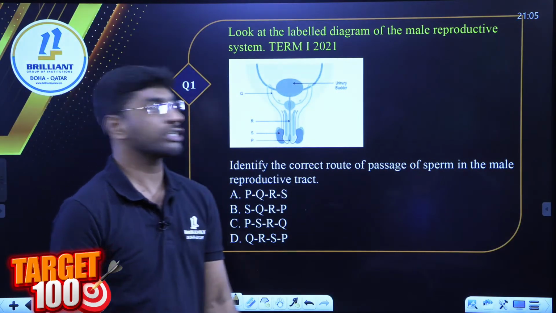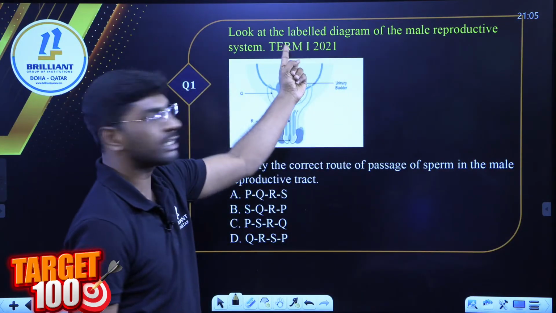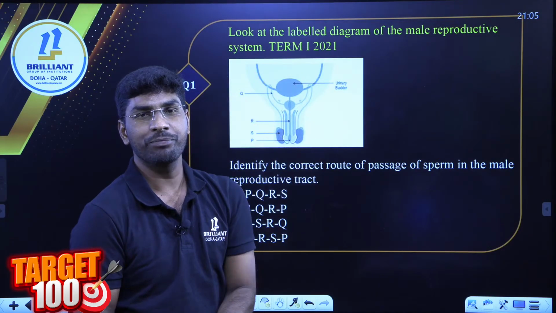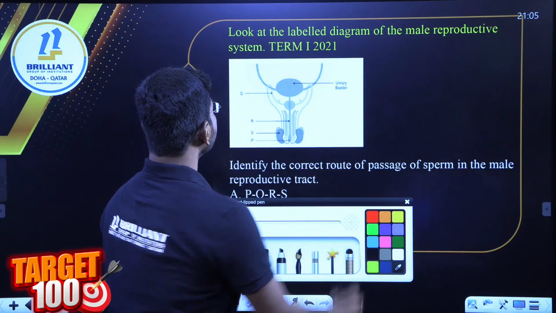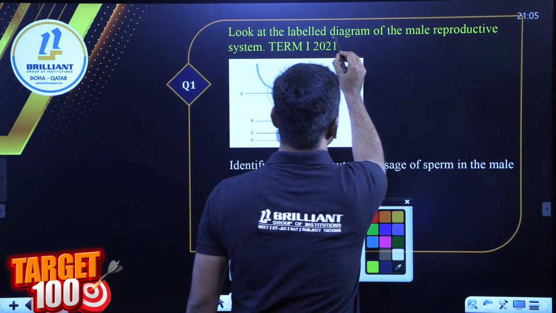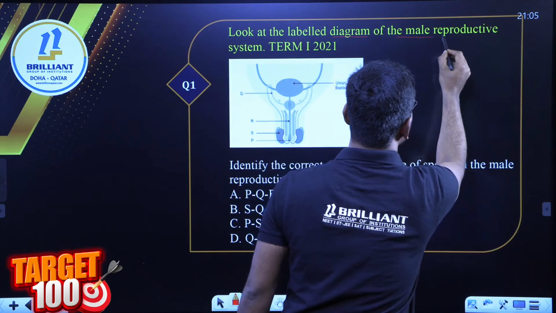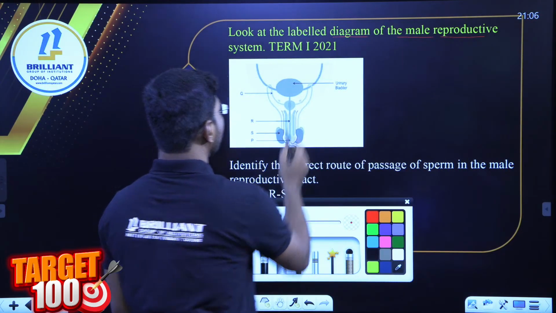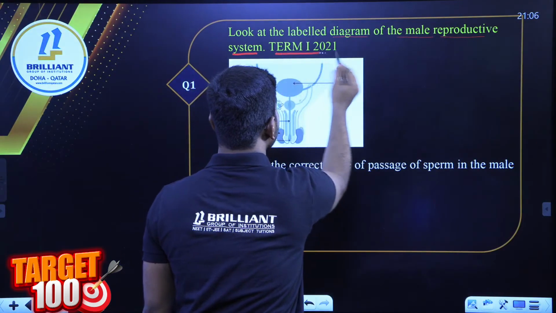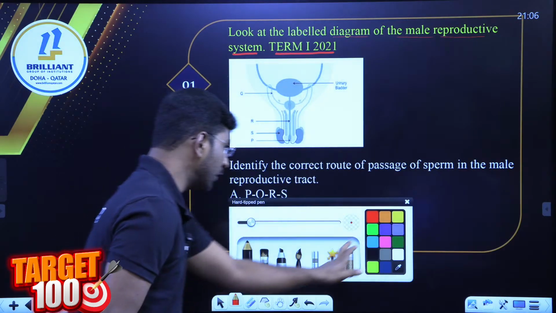This is the first question in the 2021 term 1 examination. Look at this question. Look at the labelled diagram of a male reproductive system. So this is the term 1 examination question. Look carefully at this diagram.